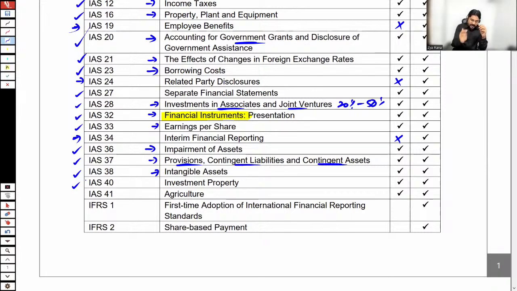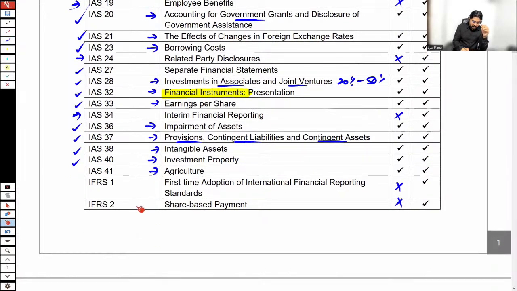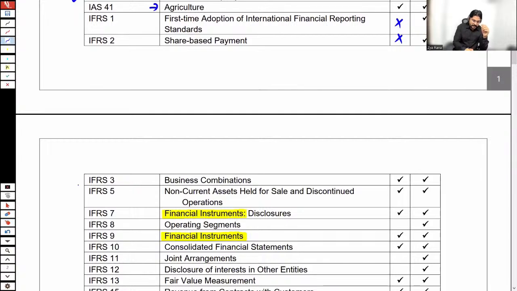If you are engaged in an agricultural business, let's say a farmhouse or dairy products, in that case, you would be having a vegetable farm, animal farms. Then the treatment of these agricultural assets is according to IAS 41, which tells about how to account for agricultural assets. That's a part of the FR syllabus as well. IFRS 1 is not there, IFRS 2 is not there, IFRS 3, yes.